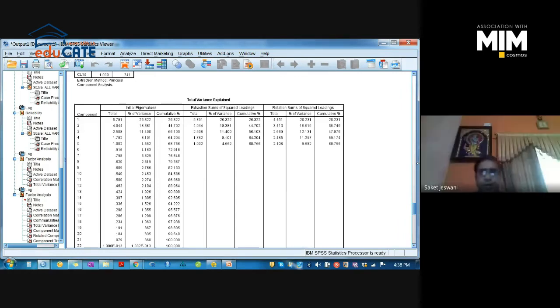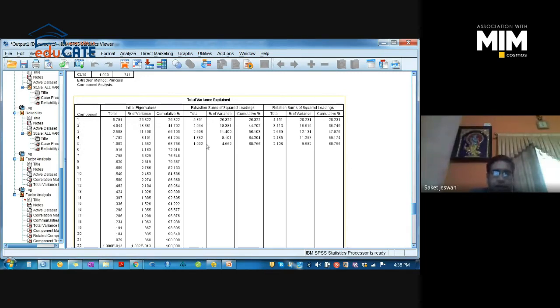So in the next table, you have total variance explained. In this, you have to check the extraction sums of squared loadings. You have to check this particular column, and here you have to check the cumulative. You have received 5 factors here.